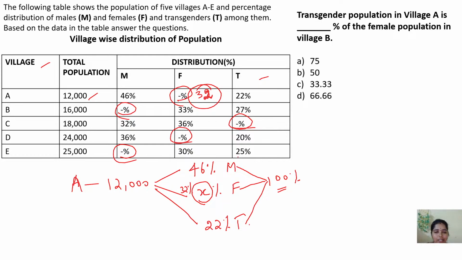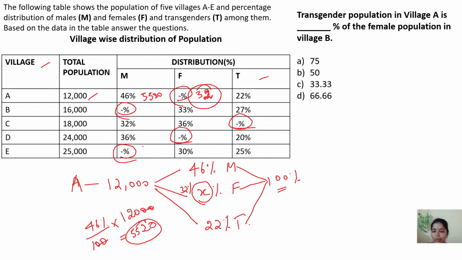I'm getting answers. 32. So when they ask you a question, how many males are there in this village A? How will we do it? 46% of male is there in village A. So 46 divided by 100 into total population. The total population is 12,000. So when I cancel this, 46 and 12, 5520. That's all. This is the male population. I'm just giving an example of how to find the value. Clear? So similarly we can fill all these things.